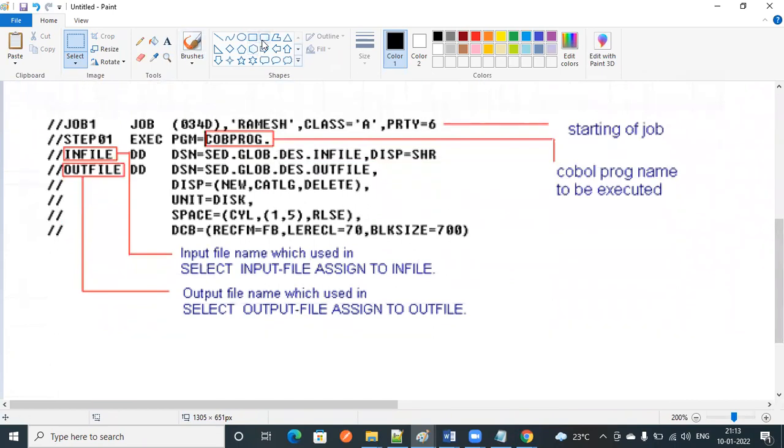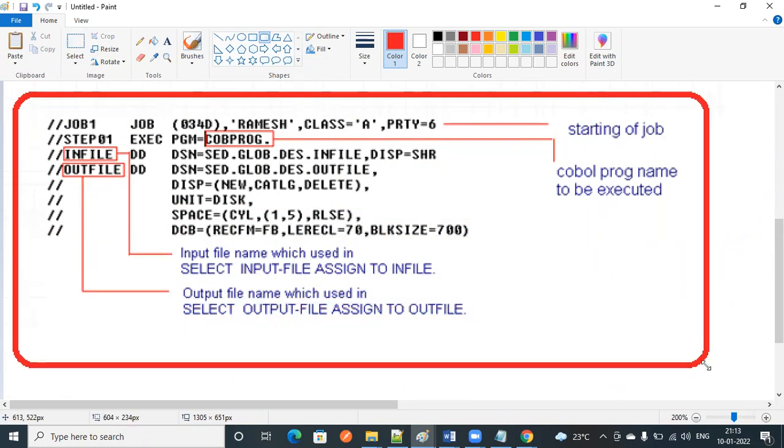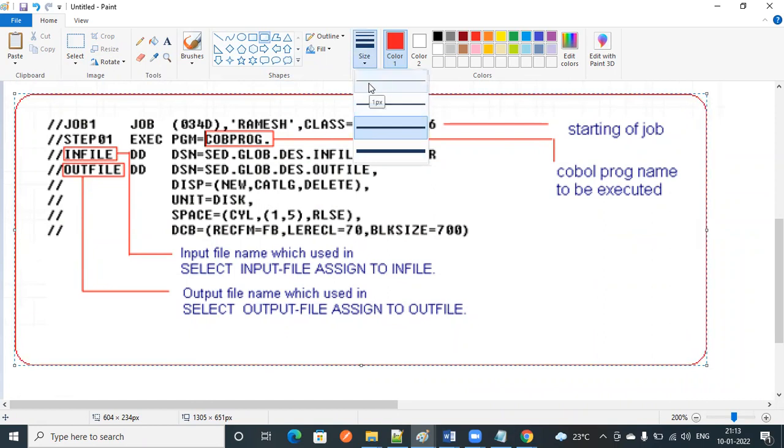Is my screen visible to everyone? Yes, it's visible. Okay. So if you see the steps, this is the sample JCL. So I'll tell you what these are. This is the first step, right?